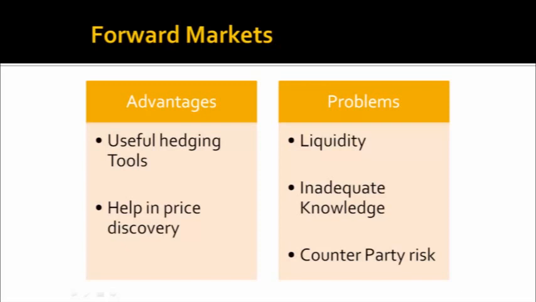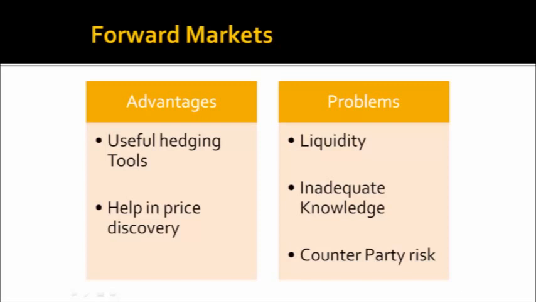The next issue is because of the inadequate knowledge. This is because there is no regular interface between the buyer and the seller. So both are not in a position to assess the actual credibility or what will happen subsequently after entering into the transaction.